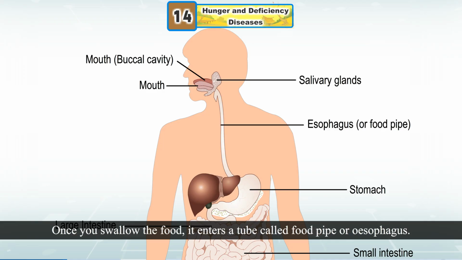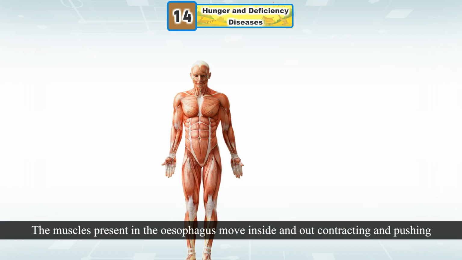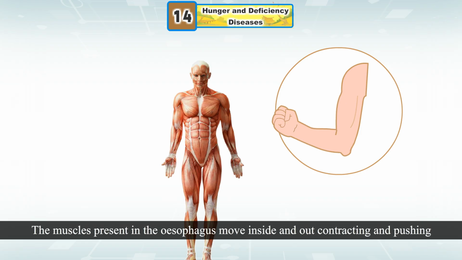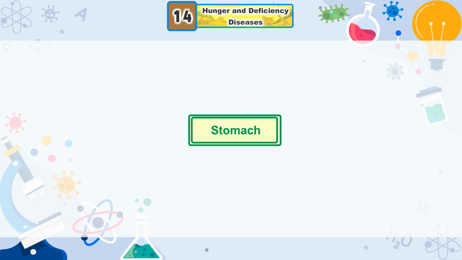Esophagus. Once you swallow the food, it enters a tube called food pipe or esophagus. Esophagus connects the mouth to our stomach. The food does not just drop into the stomach. The muscles present in the esophagus move inside and out, contracting and pushing the food slowly downwards into the stomach.